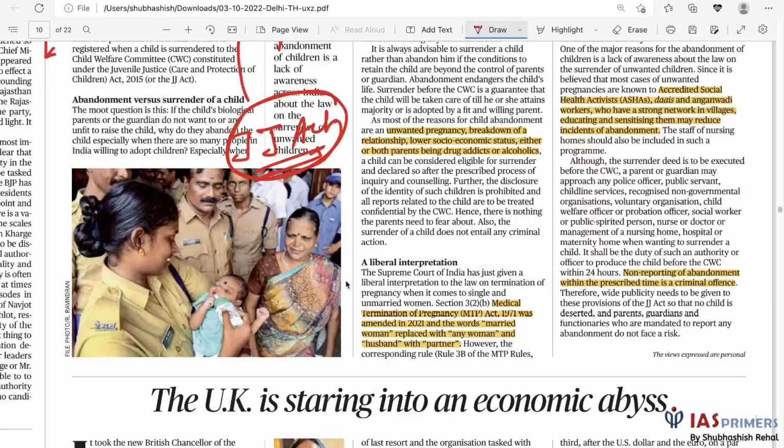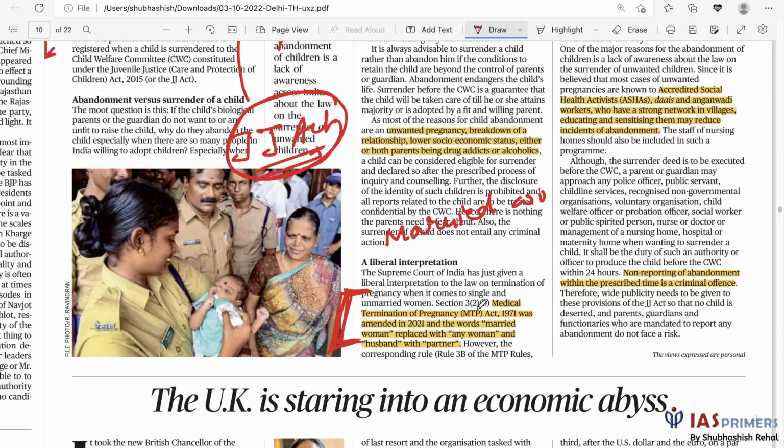Besides, the Medical Termination of Pregnancy Act. Medical termination of pregnancy means abortion. So abortion has been made more liberal. Now it is not only for married women, but also for any woman.